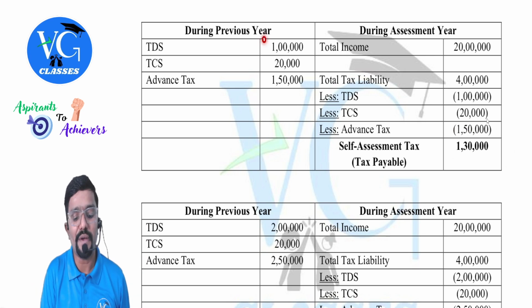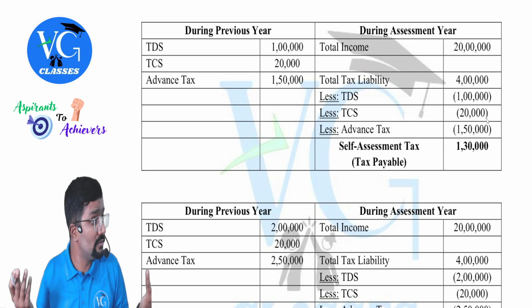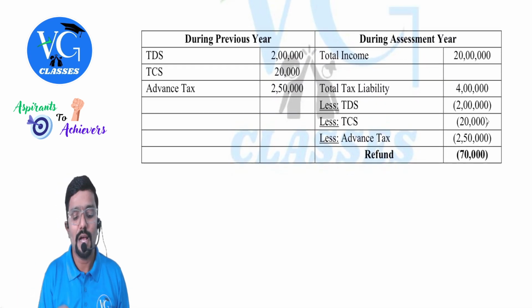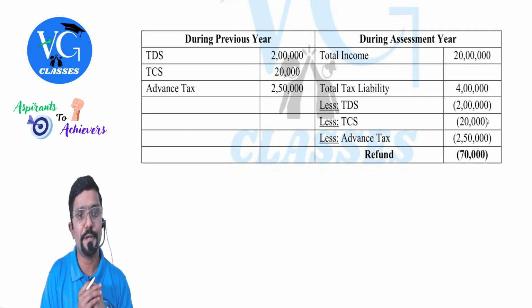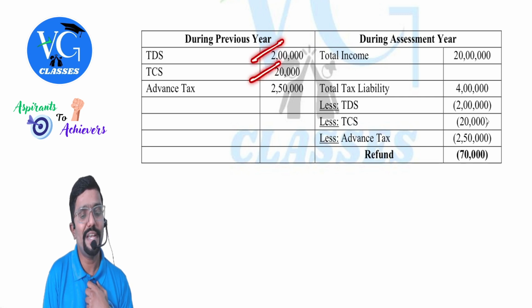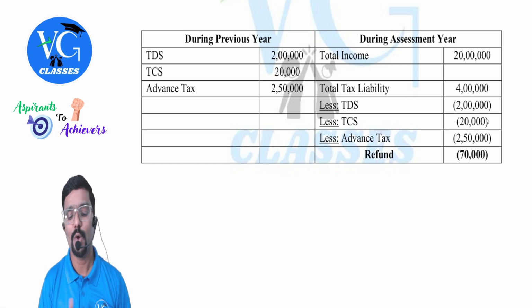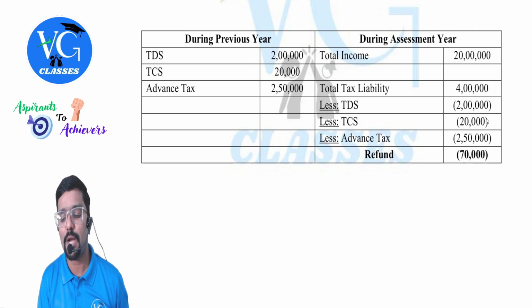Sir, what if by chance I already paid more? That possibility also needs to be clear. What if I already paid more in the previous year? Then assume, guys, I have taken a second scenario. Last year, that is during the previous year, 2 lakh TDS has been deducted on my income. 20,000 TCS has been collected, and advance tax I myself have paid 2 lakh 50,000. Okay, sir. Totally 4 lakh 70,000.